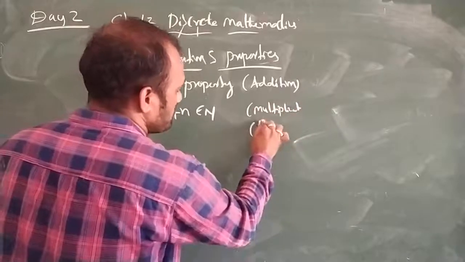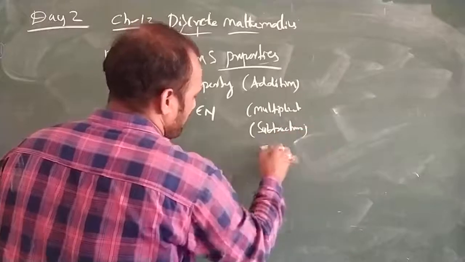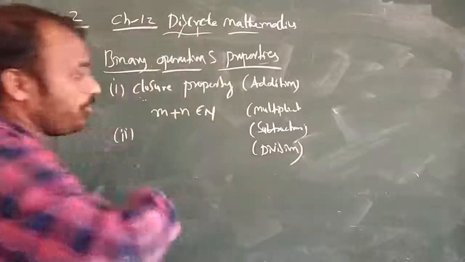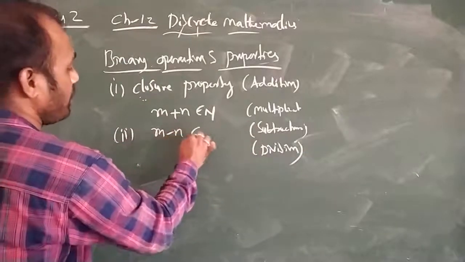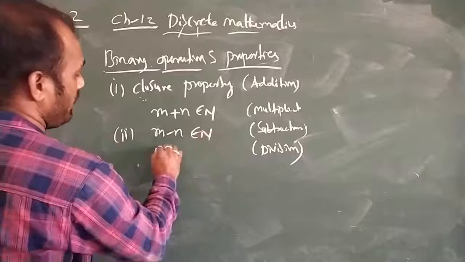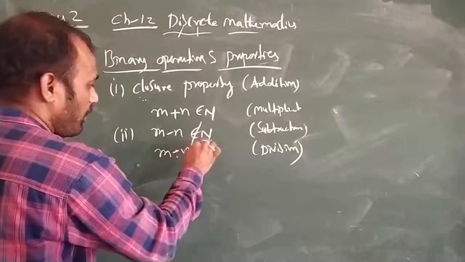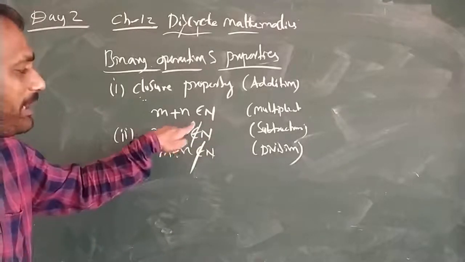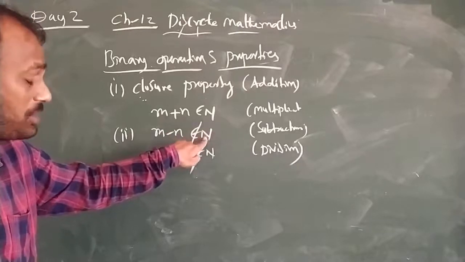But when it comes to subtraction and division, if I say m minus n belongs to n and m divided by n belongs to n, it will not hold. If I subtract two numbers, the result may be a negative number, and a negative number will not come in natural numbers.